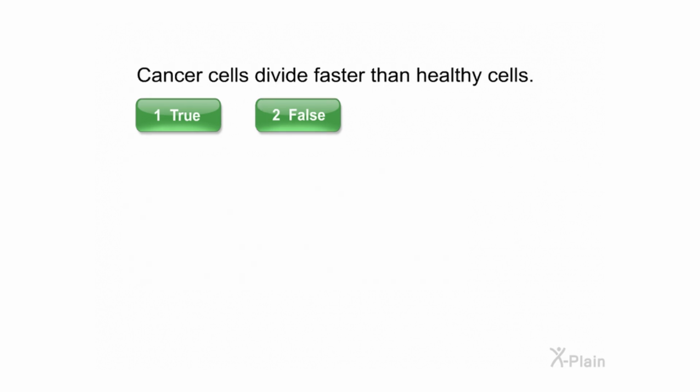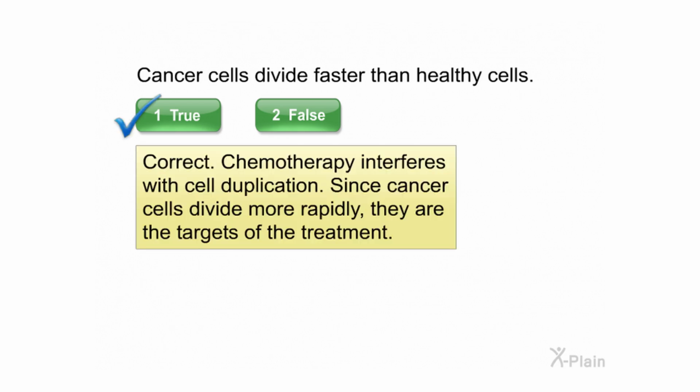Cancer cells divide faster than healthy cells. Select true or false. Correct. Chemotherapy interferes with cell duplication. Since cancer cells divide more rapidly, they are the targets of the treatment.